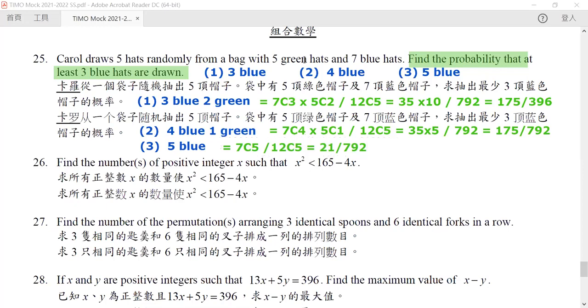So by combining all these numbers together, we can get the result. So the total would be equal to 350 plus 175 plus 21, so it will be equal to 546 divided by 792.